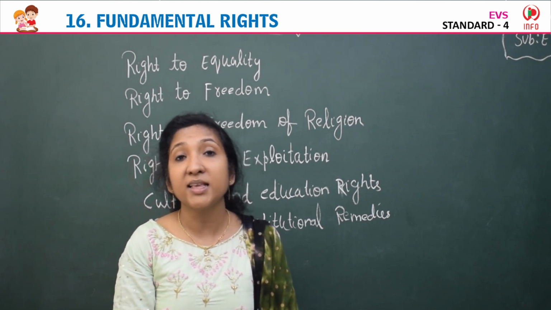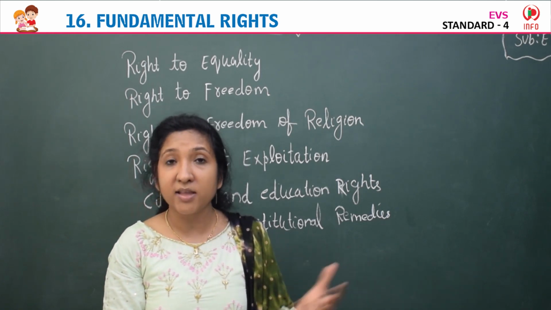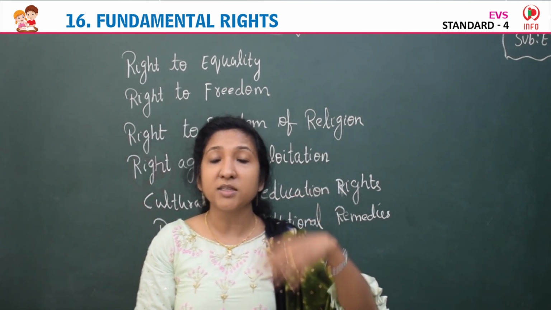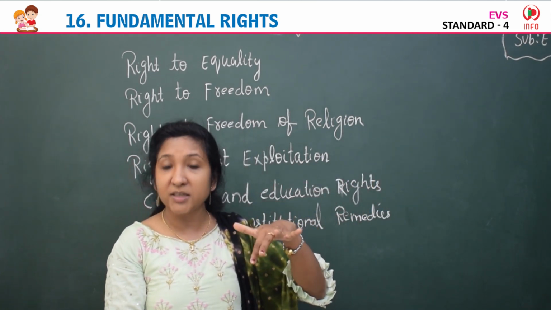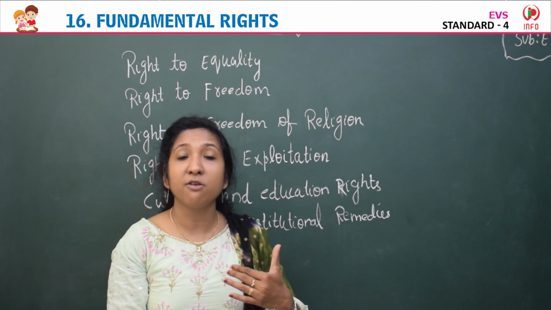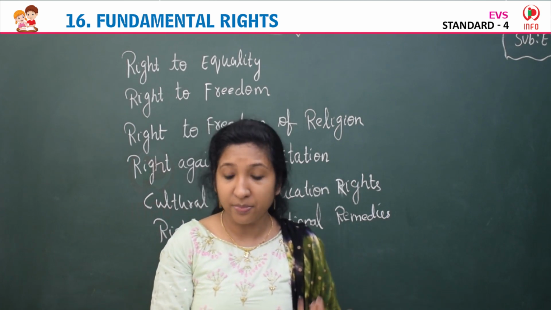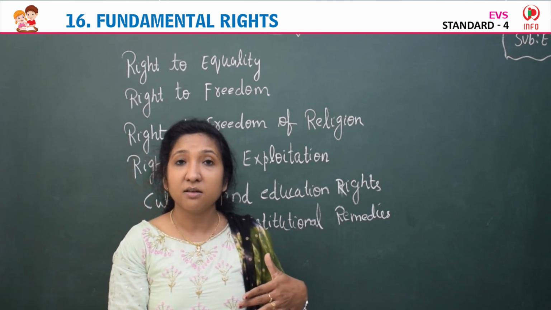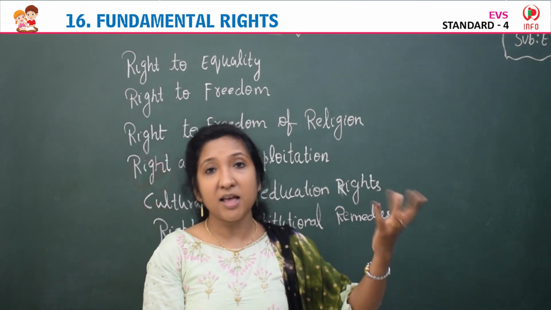Then we learned about the features and characteristics of fundamental rights. They are not absolute; they have limitations and can be controlled. Right to freedom doesn't mean everyone has whatever freedom they want every time; it is automatically suspended during an emergency situation. Some fundamental rights are enjoyed only by citizens of India, but some can be enjoyed both by citizens of India and by those coming from other countries. Fundamental rights can be amended, but they cannot be invalidated or abolished. And there are both positive and negative fundamental rights.